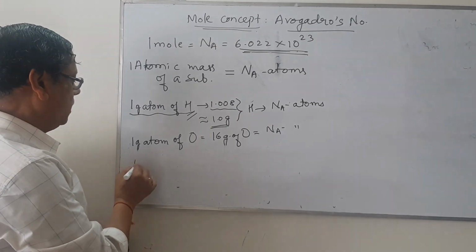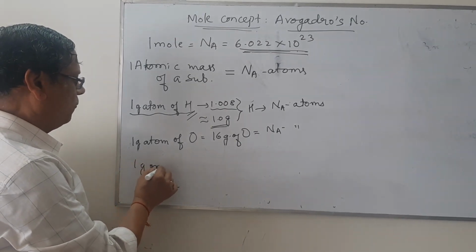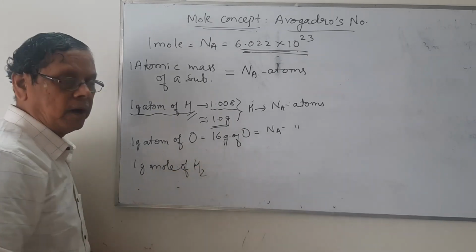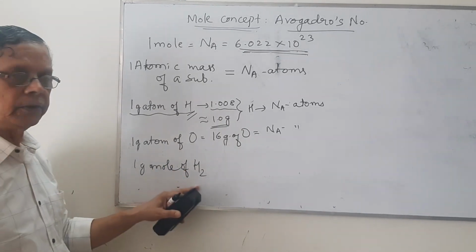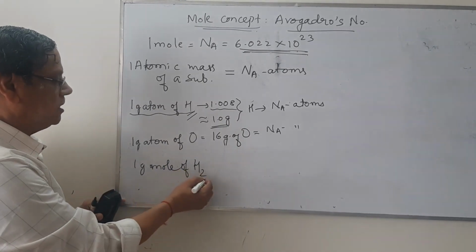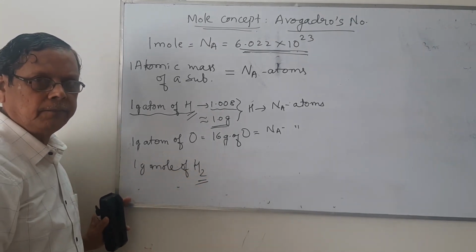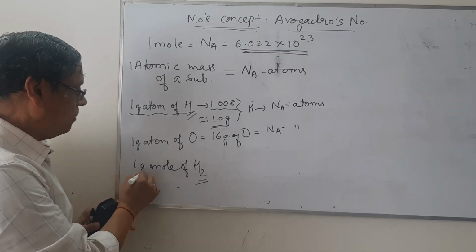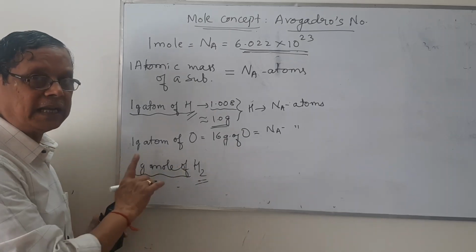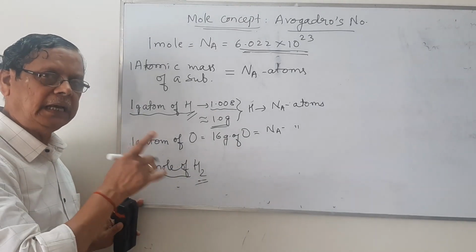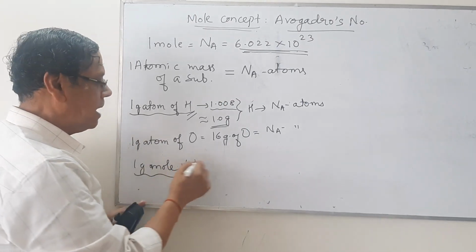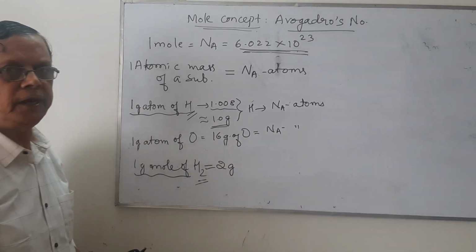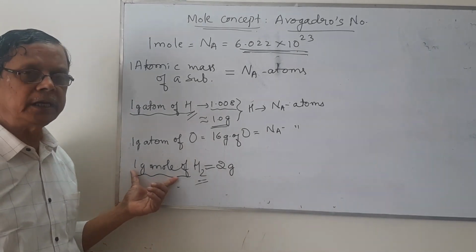Now if you take 1 gram mole of hydrogen, 1 gram mole of hydrogen molecules. When you take hydrogen, it is a diatomic molecule. There are 2 atoms of hydrogen present. So when we say 1 gram mole, it is not 1 gram. It is 1 gram mole. 1 gram mole corresponds to 2 grams. Here most of the students go wrong in calculating this.